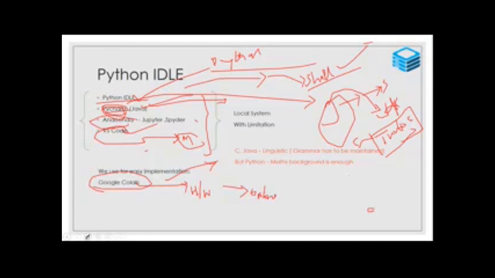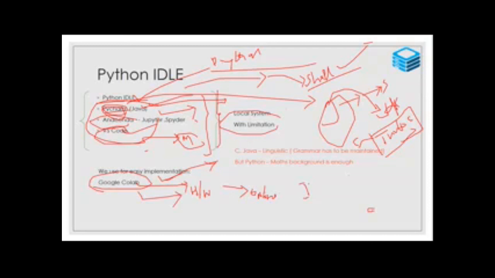A lot of websites are nowadays there, third party online compilers. Likewise, Google Colab is an online compiler. These three are third party software to run Python programs. So what is the limitation? These components should be installed in the local system. But Google Colab, you won't install. What is the main advantage of Google Colab?